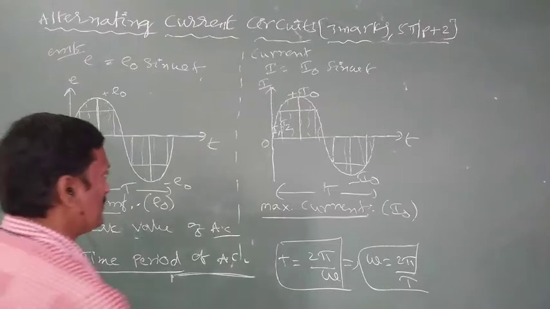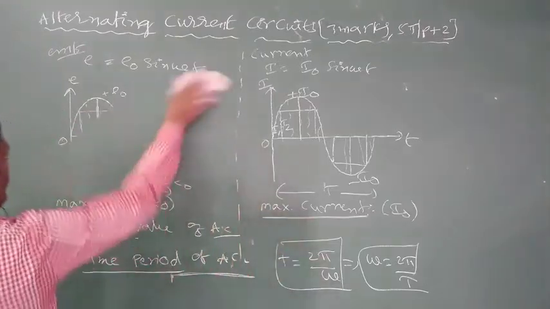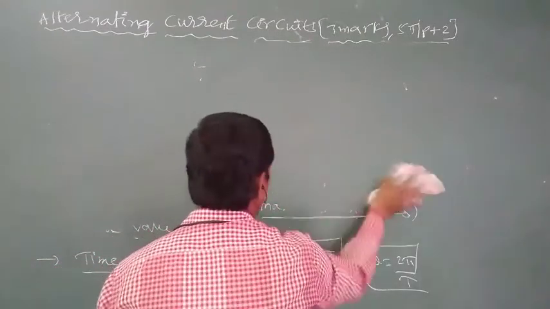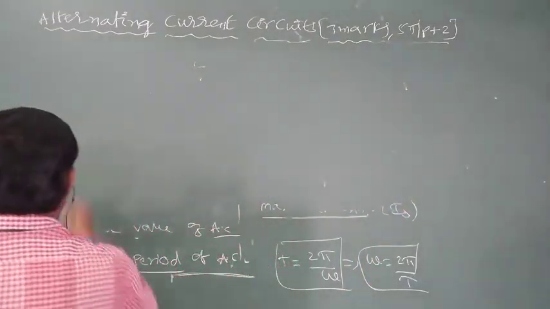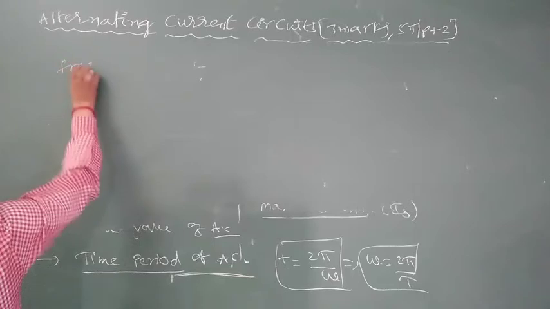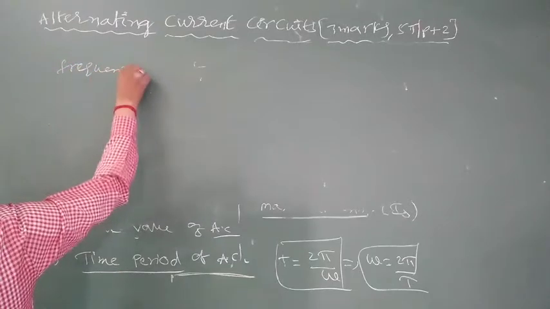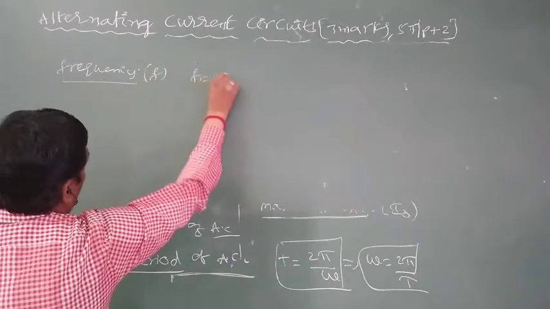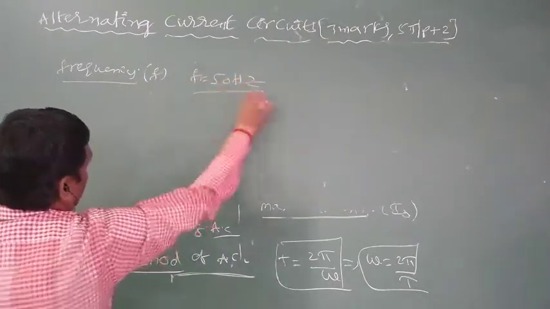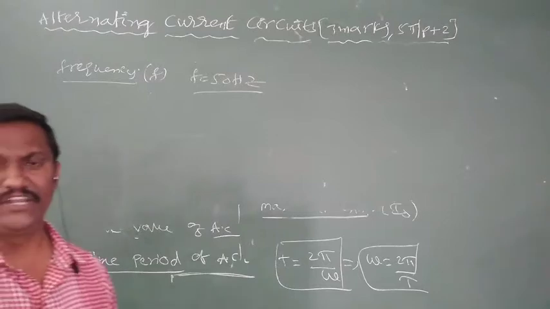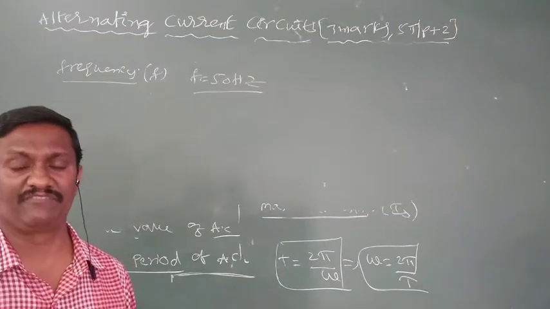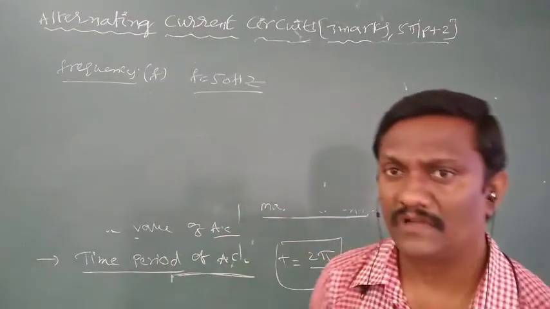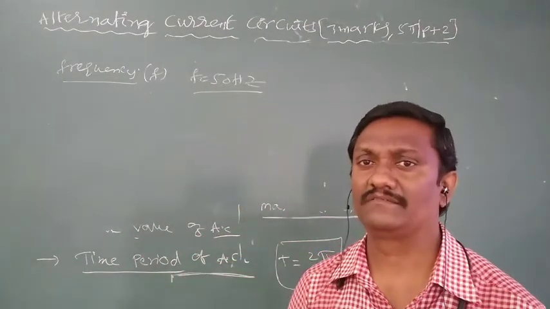Next, one more definition is frequency. What is the frequency of AC? Generally we know the frequency of a DC source is 0, but the frequency of an AC source is 50 Hz. In India, the frequency of the AC source is 50 Hz. That means the number of cycles completed by the AC in 1 second.